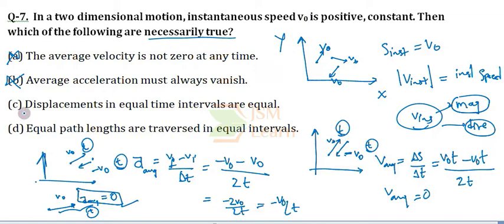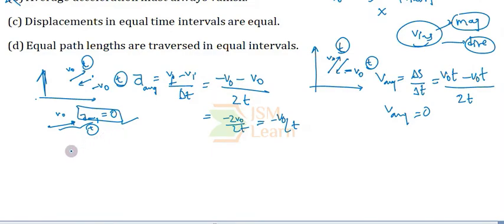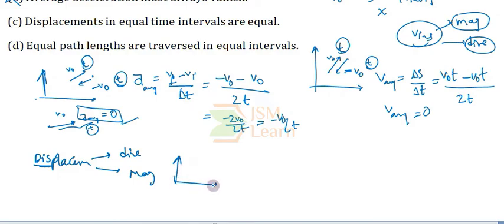Coming to option C, which says that the displacements in equal time intervals are equal. What does it mean? Displacement is a vector quantity, so it has both direction and magnitude. Let us suppose the particle moves in the plane with velocity v naught in a particular direction for time t, and then changes its direction and moves with velocity v naught for the time interval t.